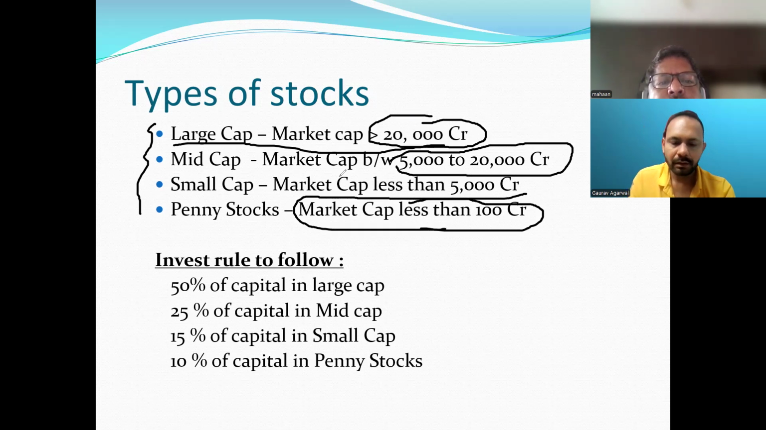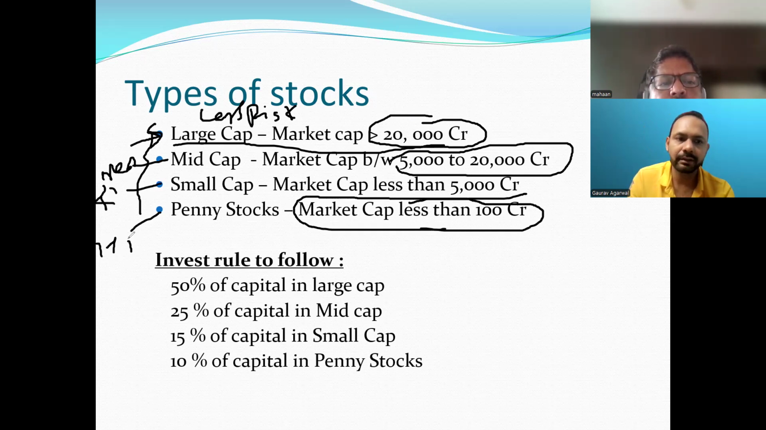The first rule of investing is that large caps are very less risky, because they are the big companies, the top blue chip companies. Mid caps are medium risky. Small caps are risky and penny stocks are highly risky, because these are very small companies which have just started. They are not yet growing, so they are very risky to invest in. We can follow this kind of rule if you want to invest.